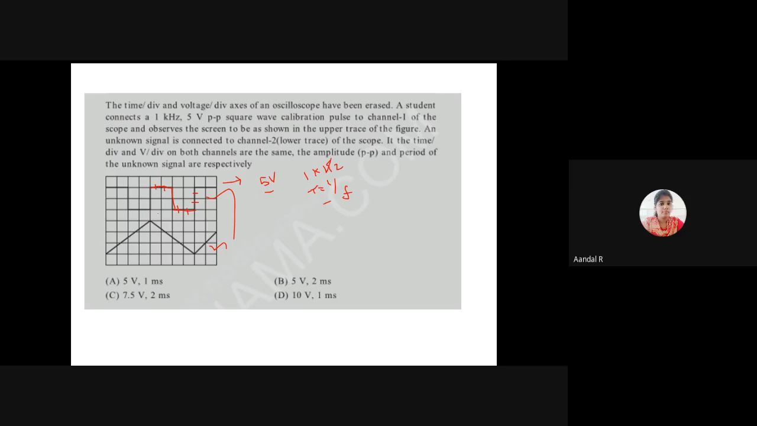In the same way, the output of channel 2 consists of one full cycle of 8 divisions. 1, 2, 3, 4, 5, 6, 7, 8. Totally it consists of 8 time divisions, and the peak to peak voltage consists of 5 voltage divisions.